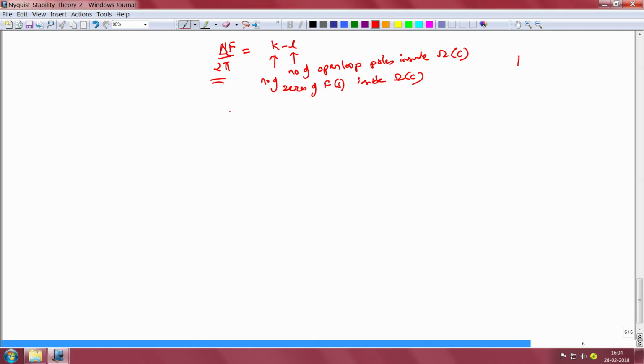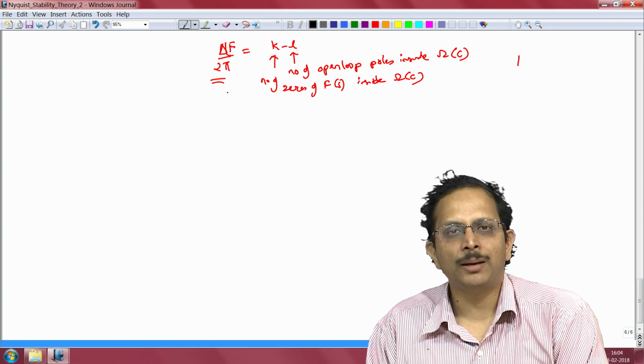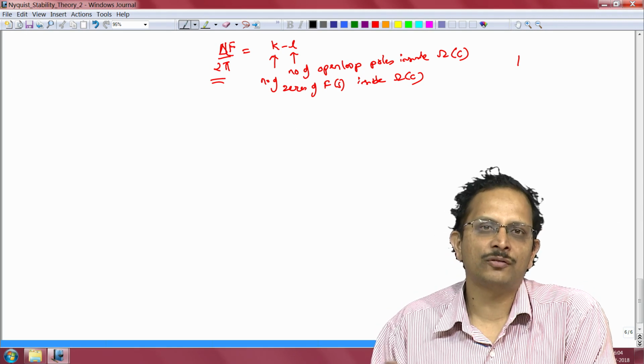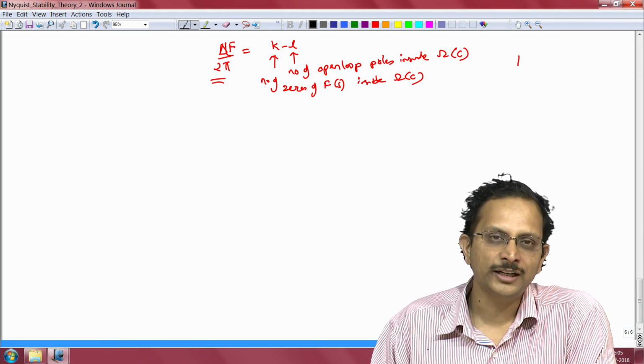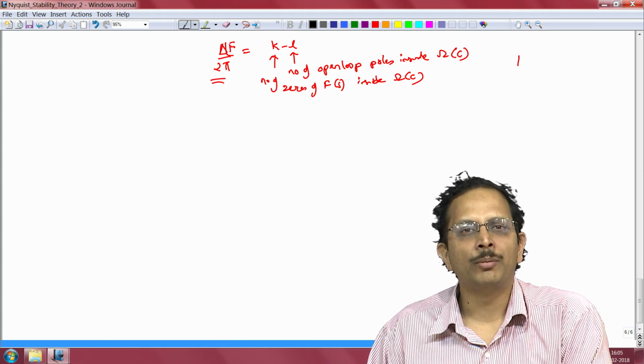This in effect establishes the Nyquist stability criterion, although in this particular form it is applicable for any other contour C as well. This contour need not necessarily be the right half of the complex plane, but could be any closed contour in the complex plane, and this statement can be employed to determine how many of the closed loop poles are inside that contour and how many are outside.